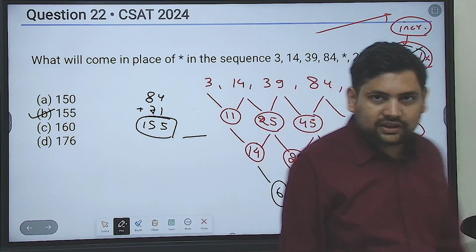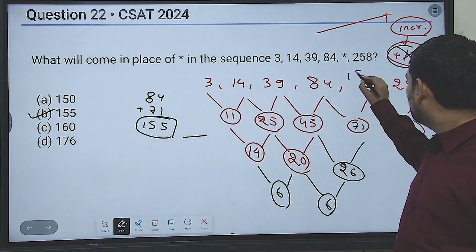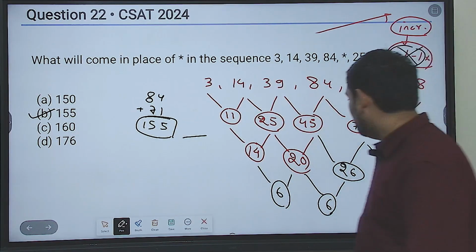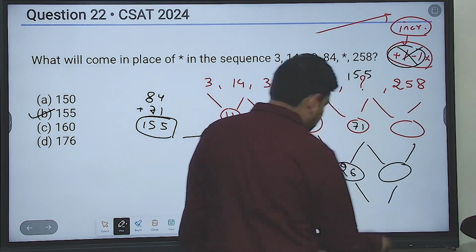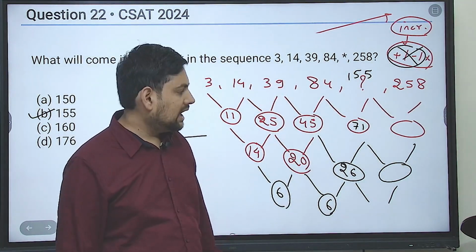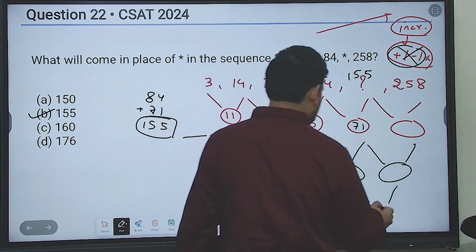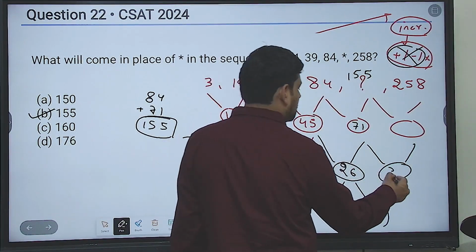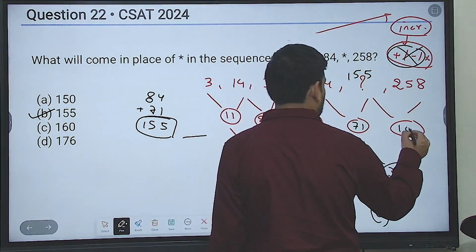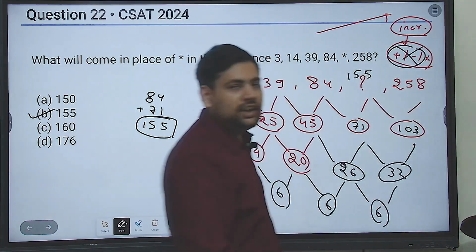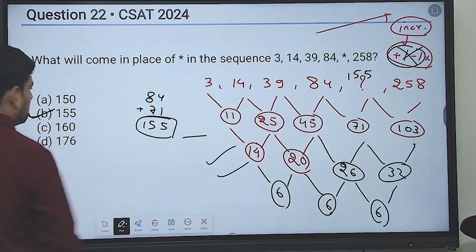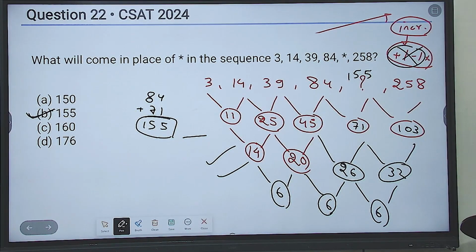Clearly, you can double check it using this. So this is 155. Now this difference also you can find out to be double sure. Though not needed, but if you want, then this is just to prove that the answer that has come out is correct. So you go again 6. So this is 26, 6, 32. 71 plus 32 will give you what? 103. Then 155 plus 103 is coming out to be 258. So it is satisfying in every way. Answer becomes B, 155. Understood?